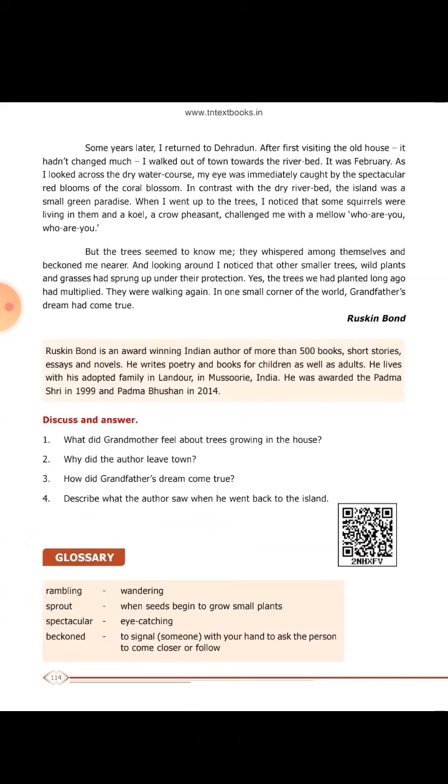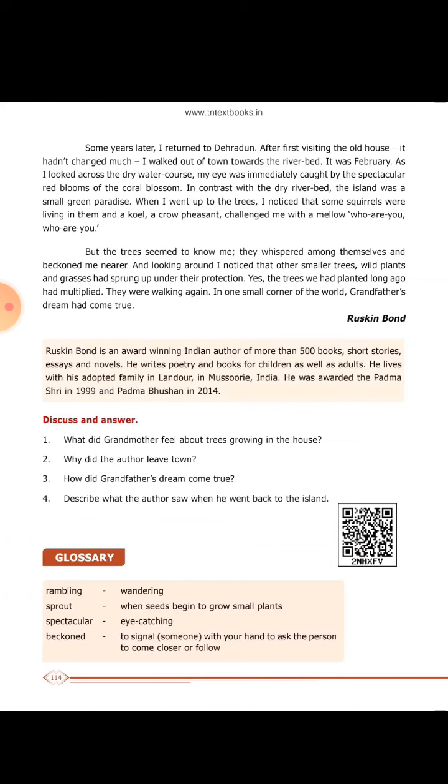What did grandmother feel about trees growing in the house? Why did the author leave town? How did grandfather's dream come true? Describe what the author saw when he went back to the island. What did the grandfather feel about trees growing? The question answers are already provided to you. For each question and answer, read clearly and understand it, then read. You should not mug up your answers.